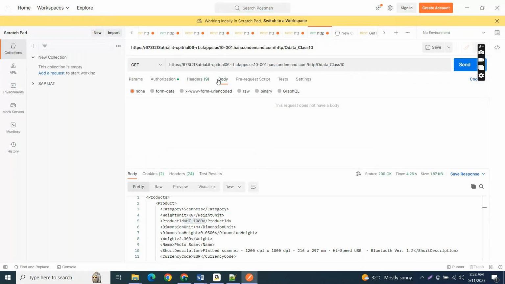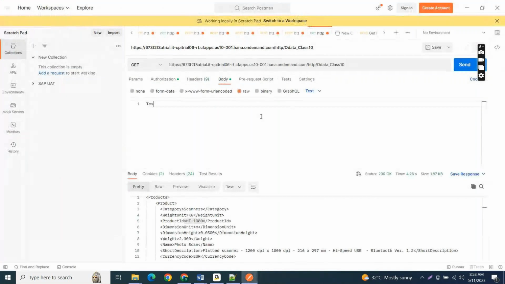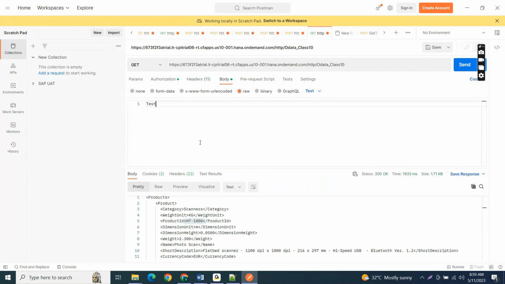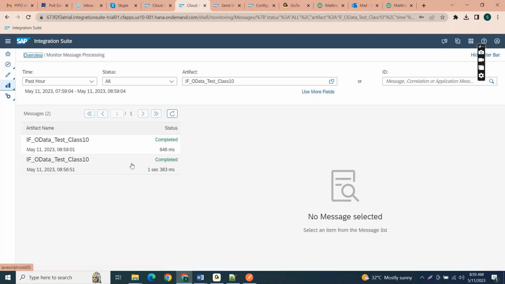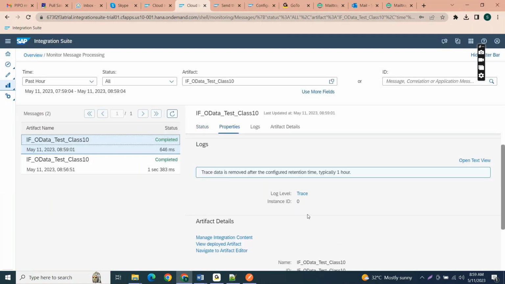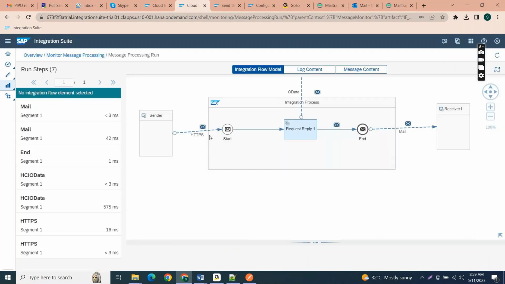If I trigger the body, for example, I trigger some small data, say test. So I sent data with test in the request, so the body of the message is test. Let me take that as an example. So see, request reply will take the required values here.